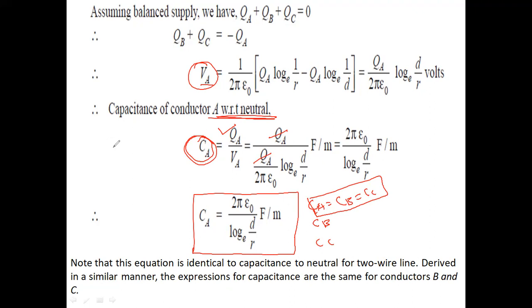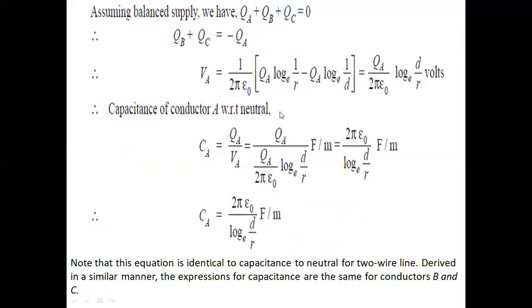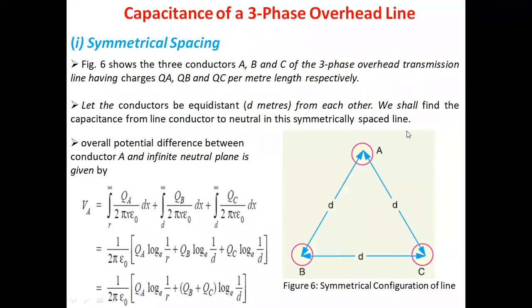the symmetrical spacing. Because of the symmetrical spacing, the capacitance between the conductors is also the same. That's why we need to calculate only for a single conductor, and the remaining two conductors' capacitance becomes the same as the previous one. So no further calculations of capacitance are required. So Ca is equal to Cb is equal to Cc. In this way, we calculate the capacitance for the symmetrical spacing conductor.